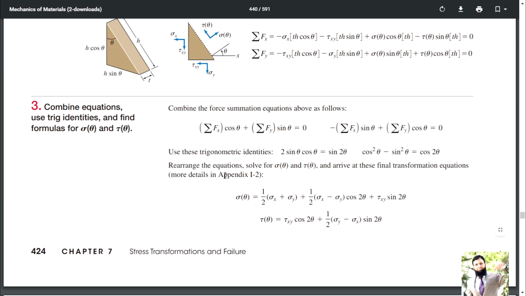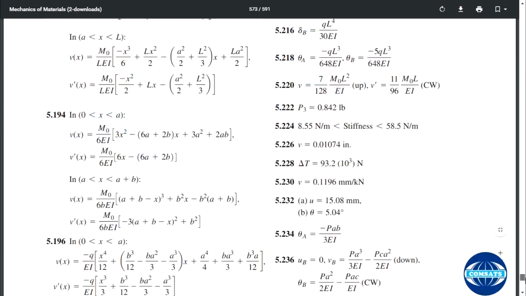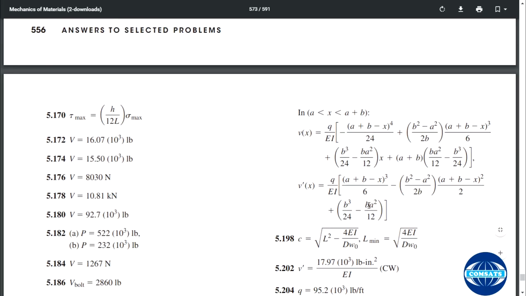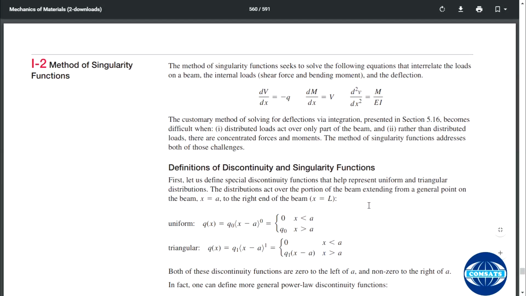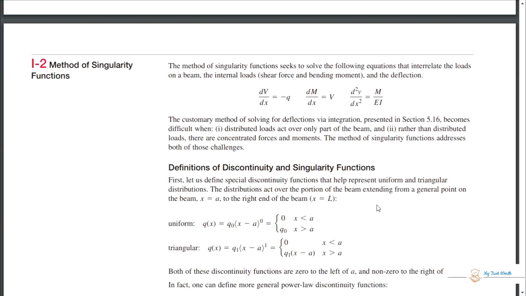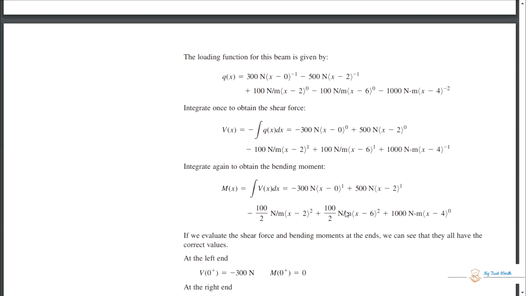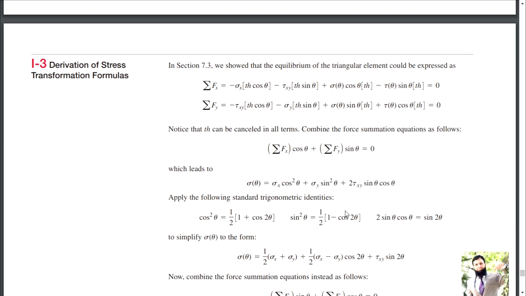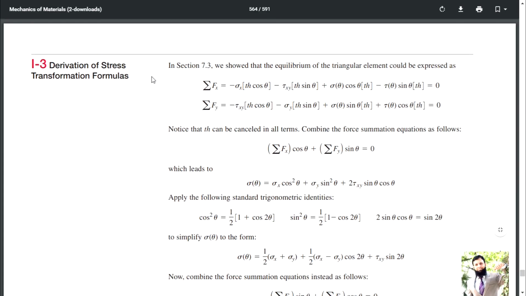We will visit appendix 1-2. Appendix 1, derivation of stress transformation formulas.